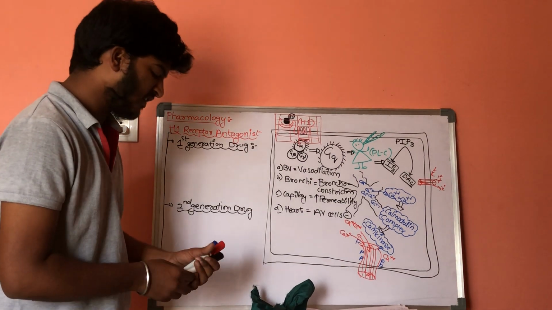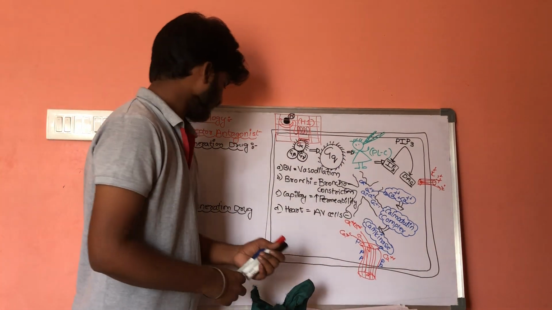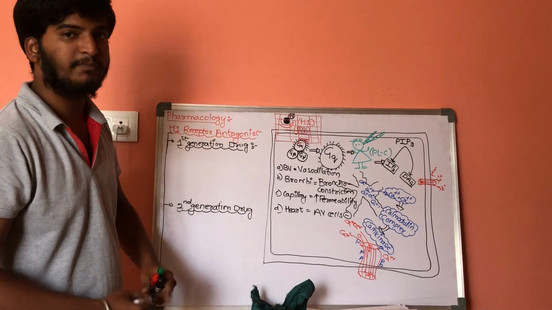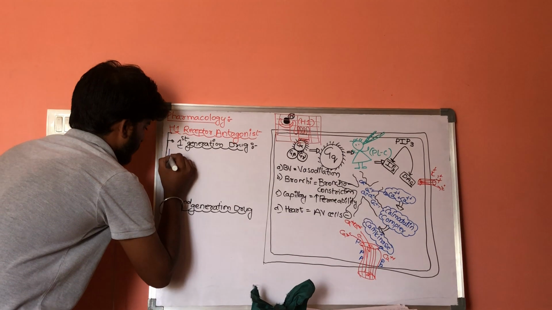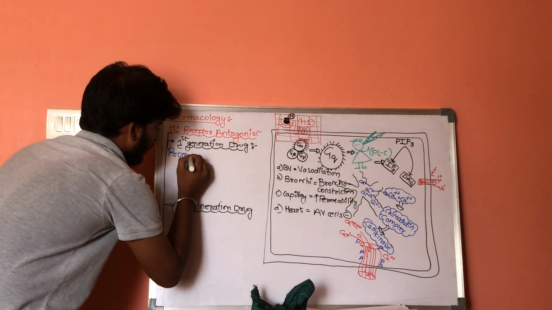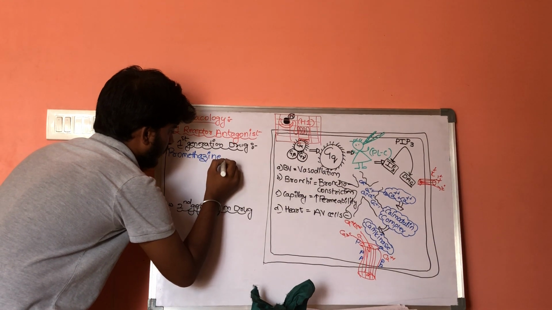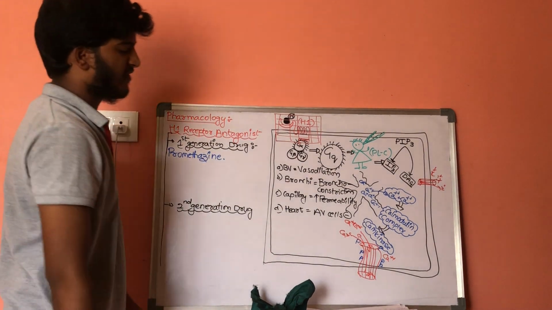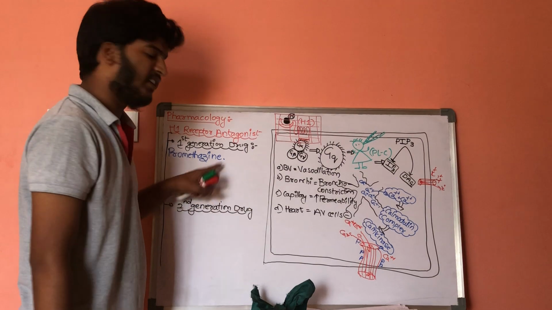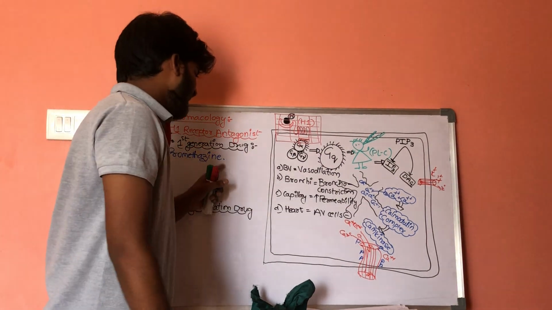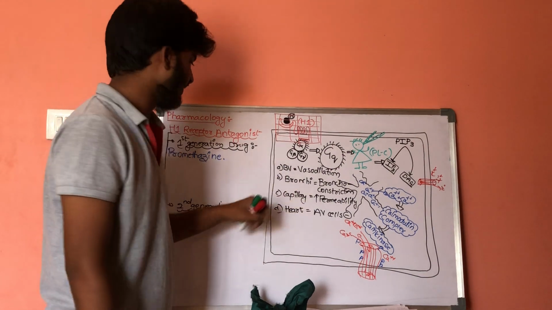What are the first generation drugs? First one is promethazine, an anticholinergic drug which also inhibits muscarinic receptors as well as serotonin receptors.